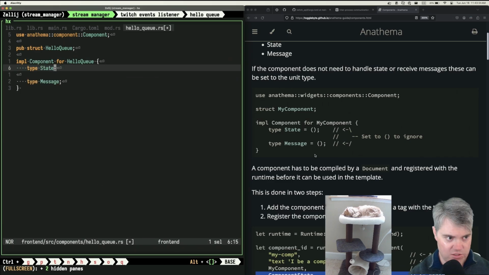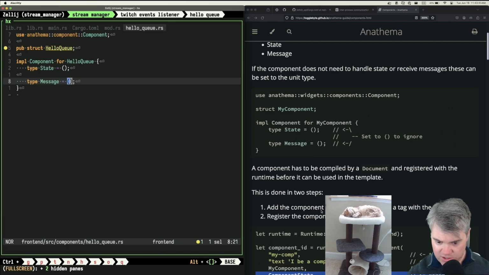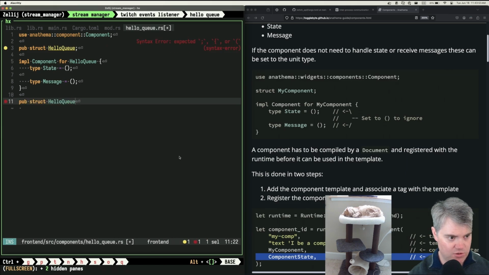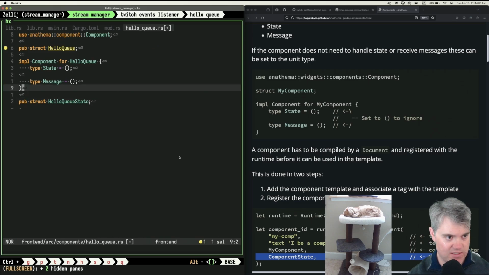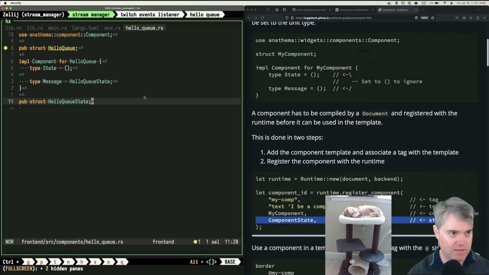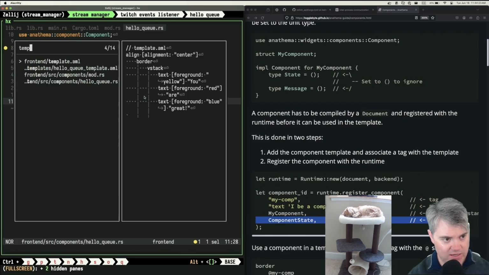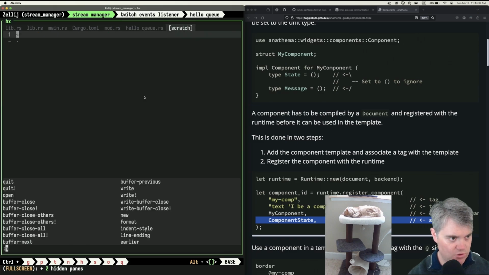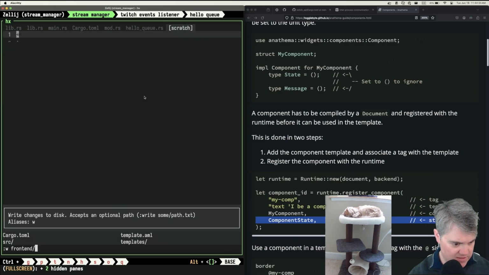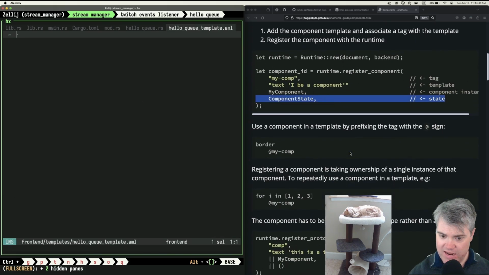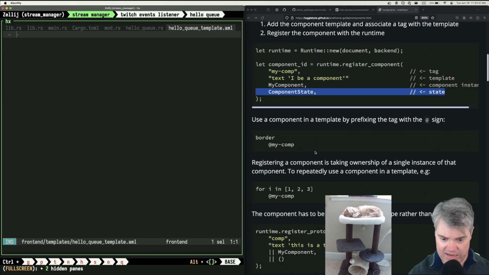Set that to ignore. So if we start that, it's fine, but you need a component state. So we still need to say something like pub struct HelloQ state, which is, well, I don't know what to do with this. We're just gonna say you are HelloQ state. Okay, we need the template, which means I need to create the template, don't I? Templates over there, so we can just do a new write front end templates. Oh, I already have one. HelloQ templates.